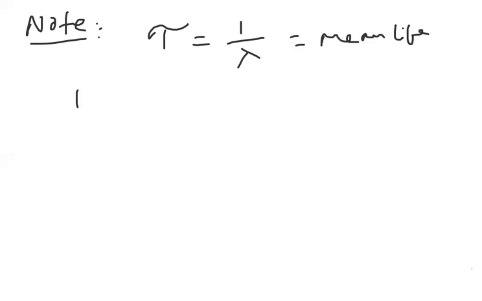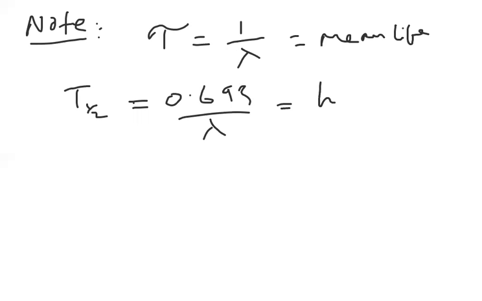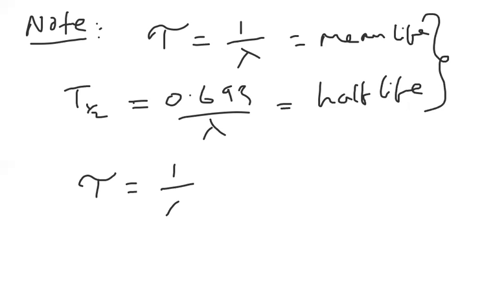Like that, we also have one formula, T half is equal to 0.693 by lambda, and this T half is nothing but the half-life. Already we derived in our last class the half-life formula as 0.693 by lambda. From these two formulae, I can write tau is equal to 1 by lambda, or T half by 0.693.